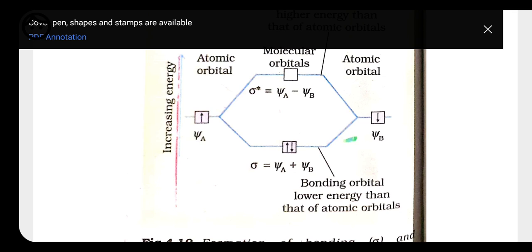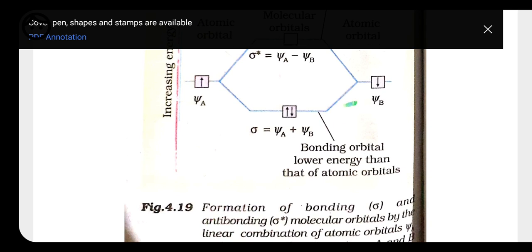Look at the structure with the help of this one. Here one arrow is given, that is increasing energy. Because the energy of anti-bonding is more, that's why it is present on the upper side. Okay, so this is the formation of molecular orbitals, which would be explained on the basis of